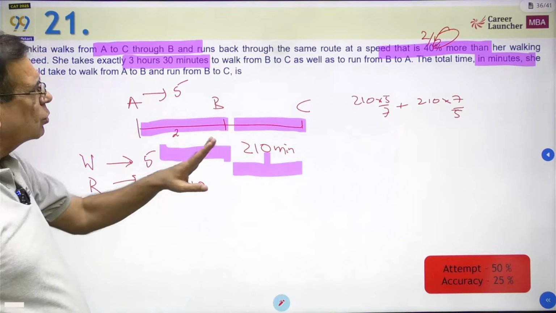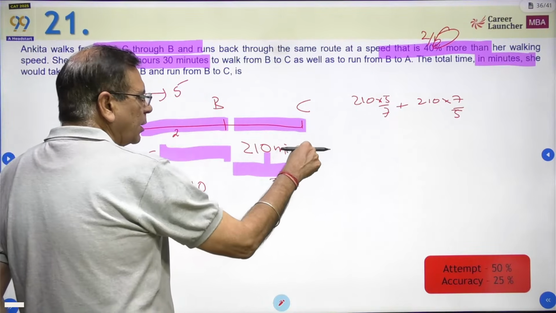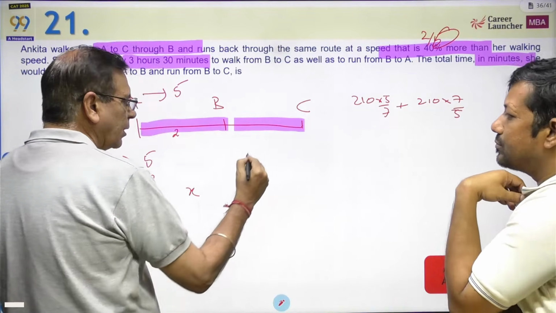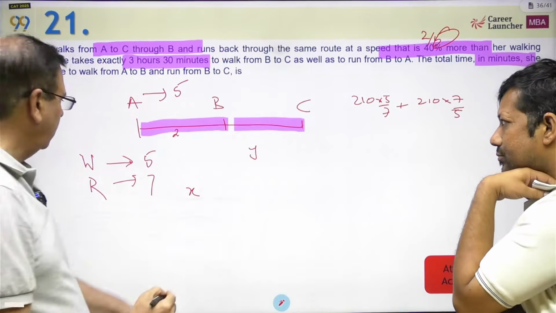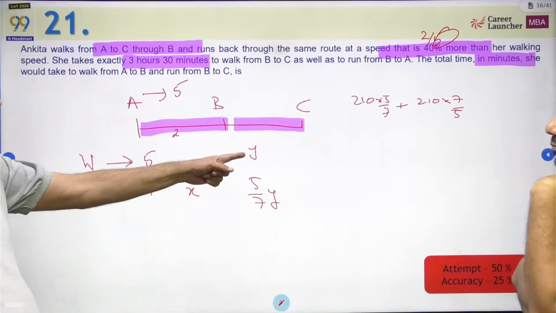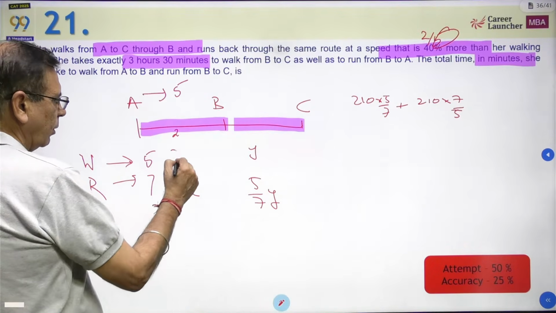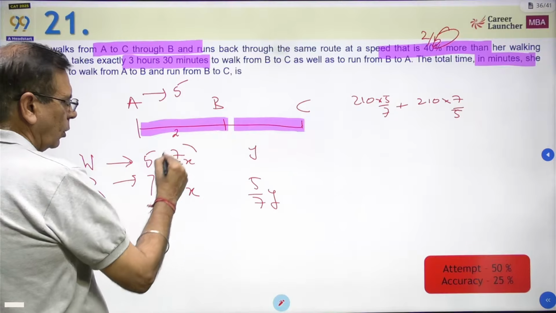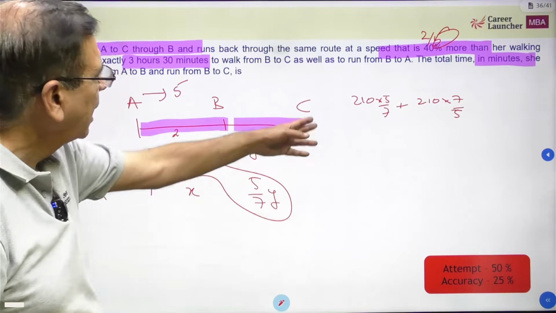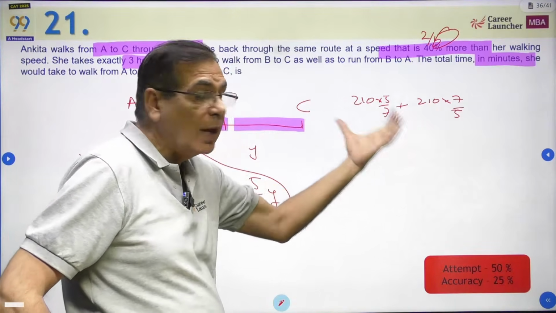Now just to be clear, because it is 210 each, it is becoming easy. But supposing it was not the same value, then we would have to do something. Let's say this was x and this was y. So the time here would have been 5/7 of y, because walking takes more time, so running will take less. And this is x, this will be 7/5 of x. So your answer would have been 7/5 of x plus 5/7 of y. Here, because x is equal to y, it does not matter. But this was there for you to save your time.